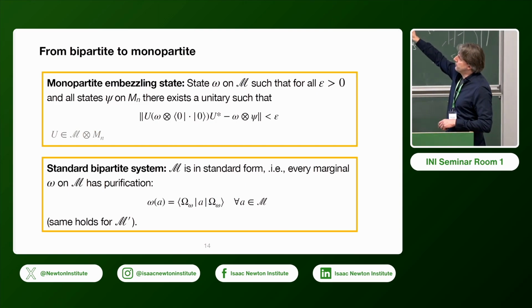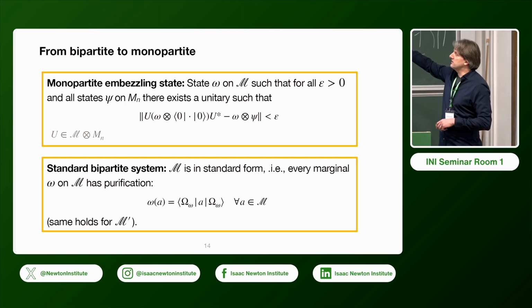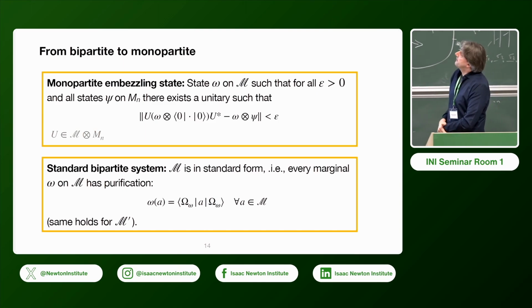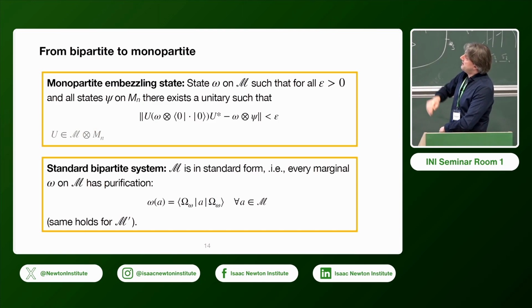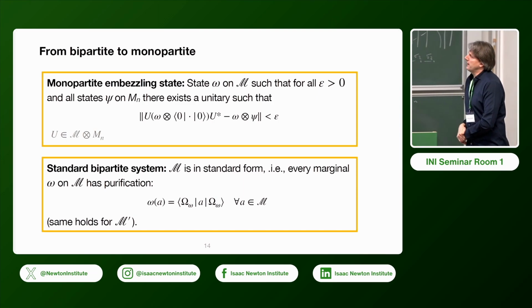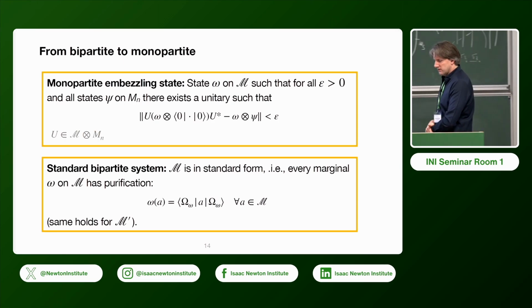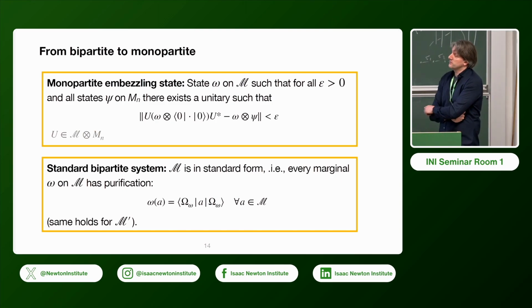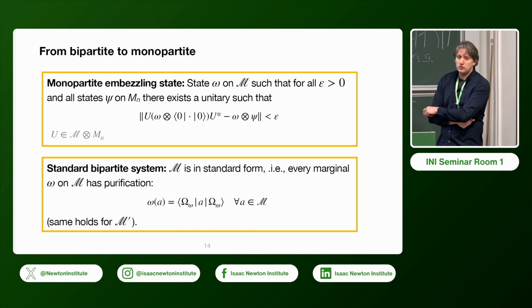So we take what was before this capital omega state, the resource state, we take the local marginal on Alice's side, which is now small omega, and then again we ask that for any error and any now possibly mixed state on the local subsystem of Alice, we find a unitary such that we can achieve this error. And for technical reasons, which are related to this question of Haag duality, we want our system to be a standard bipartite system, which means that M should be in standard form.